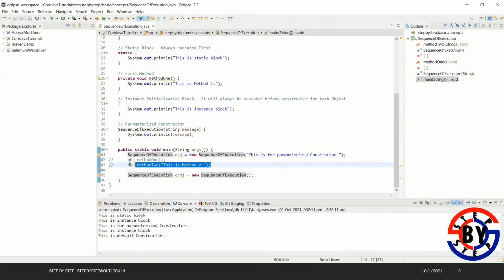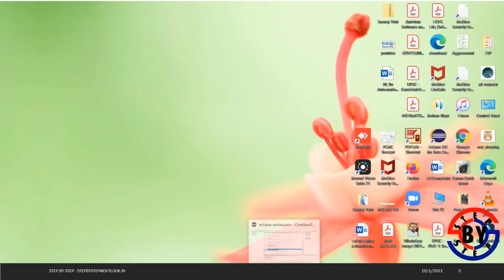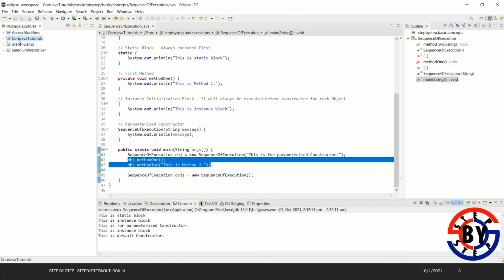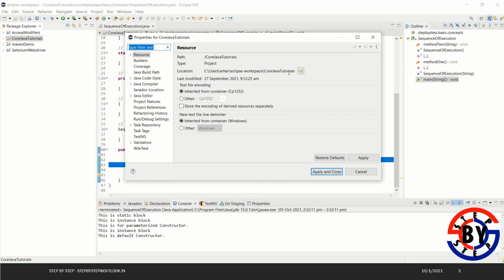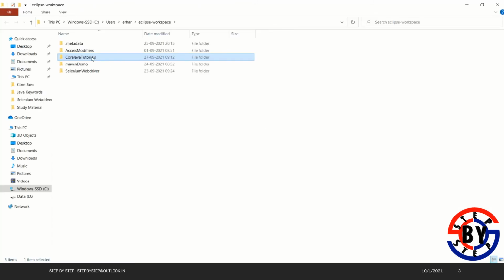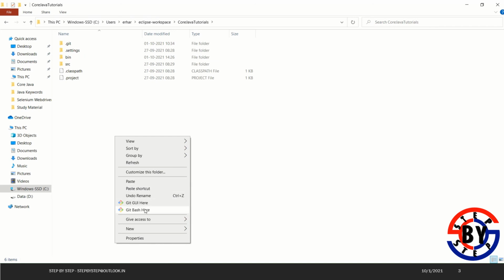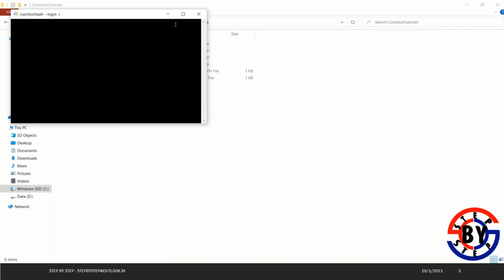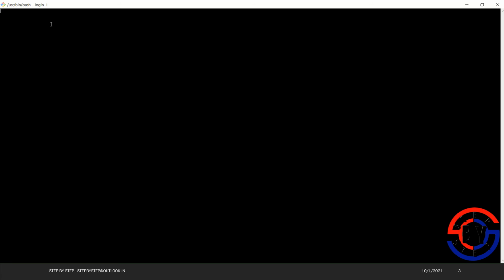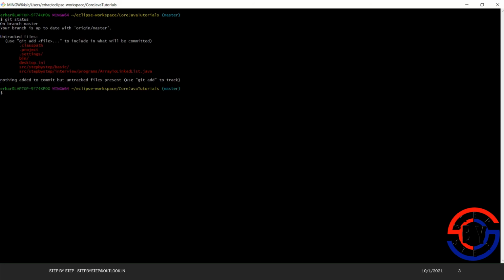Okay, let me uncomment this method and I'll push the code to the GitHub repository. To do that, I need to go to the root of this repository. I already set it up, and then just need to do Git Bash here. There is a video for how to set up GitHub and Git Bash. So now if I do git status, it will show that these things are pending. So I'll say git add, adding everything, nothing specified, so git add dot.